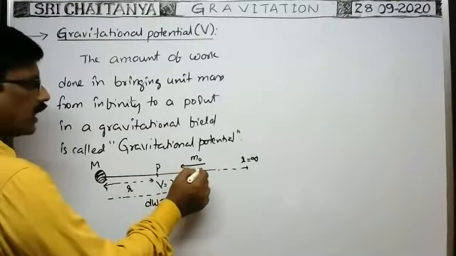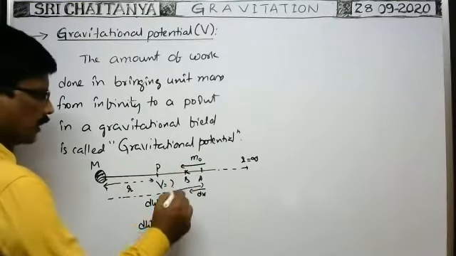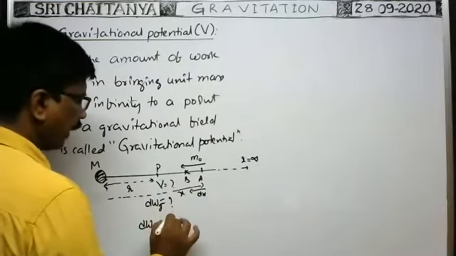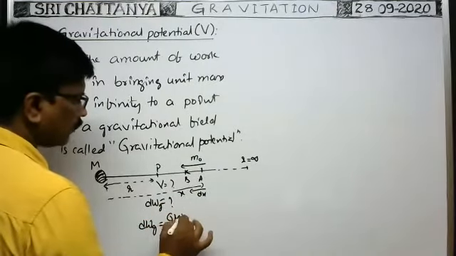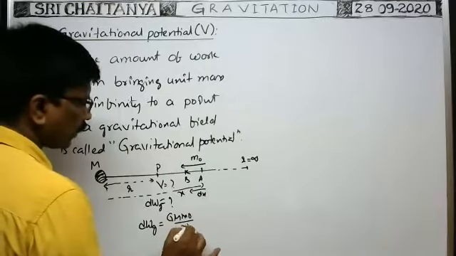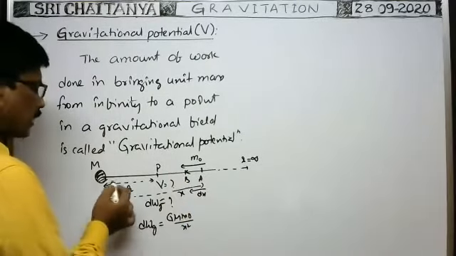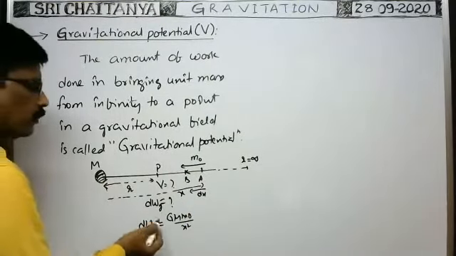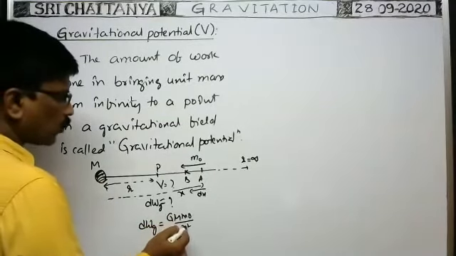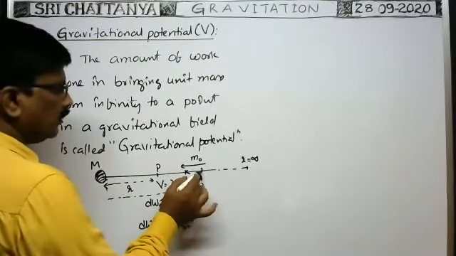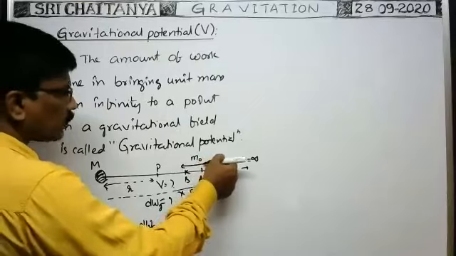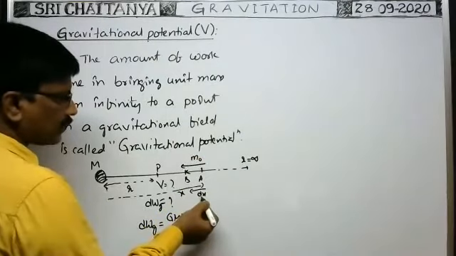Here at this point, the gravitational force of attraction acting on the particle is equal to capital G, capital M, small m naught by distance squared, means x squared, because this point is at a distance x from the center of the given body. So G M m naught by x squared is the gravitational force acting on the body. With this force, it moves the small distance dx.